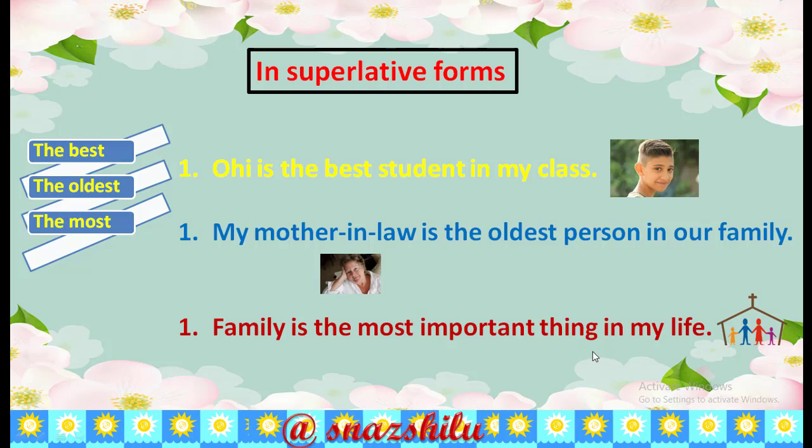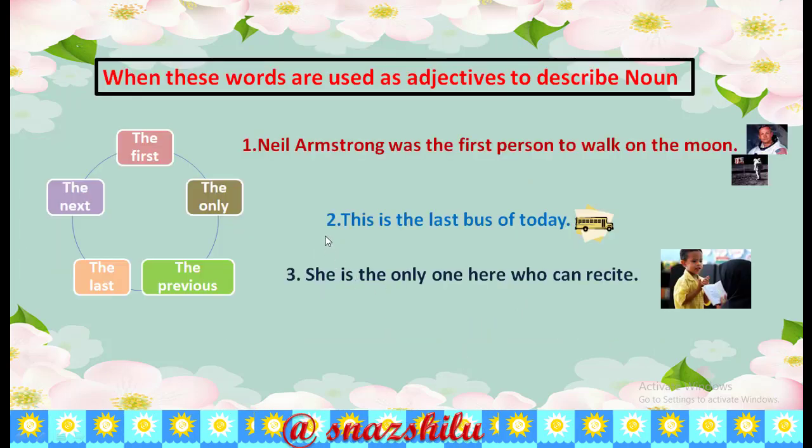Remember that all of these are fixed. You must use the in all superlative forms. Here you see the best, the oldest, the most important. Okay, students?